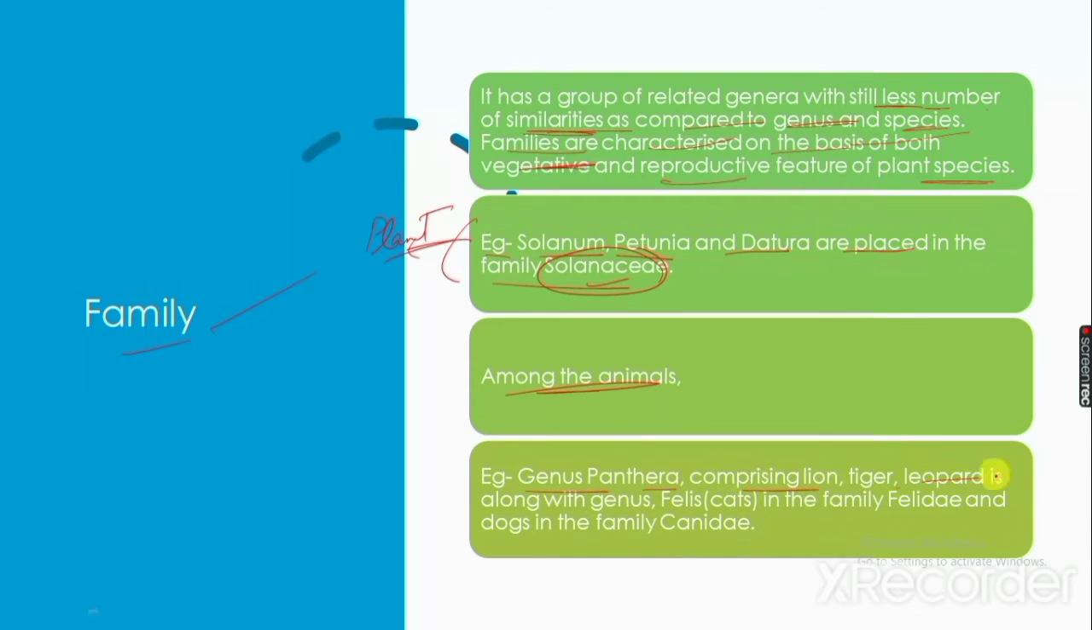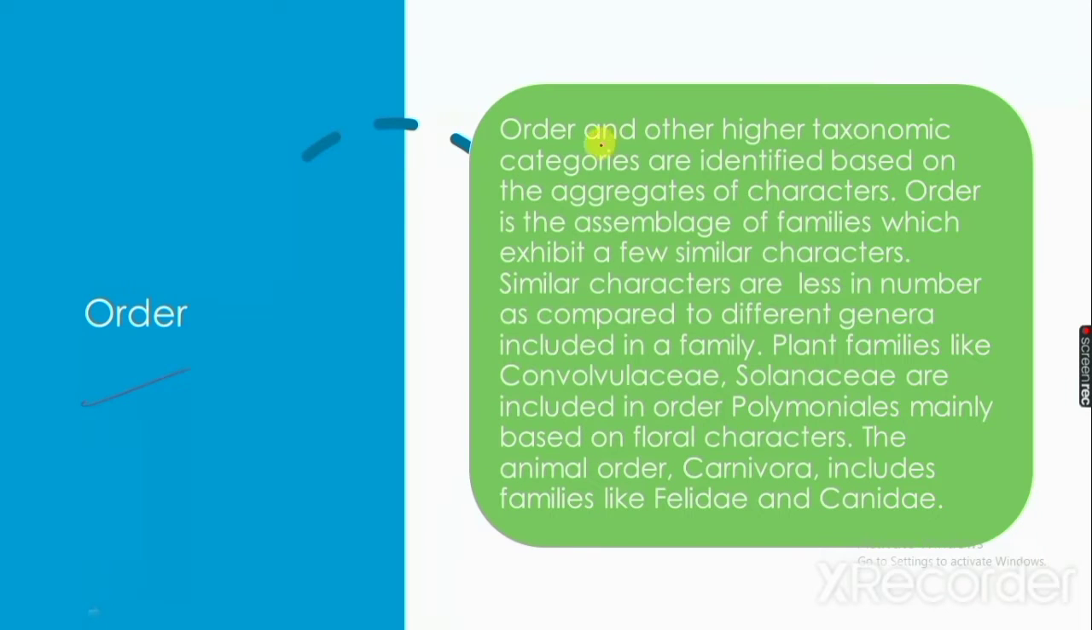Order. Order and other higher taxonomic categories are identified based on the aggregates of characters, meaning a mixture of characters. Order is the assemblage of families which exhibit a few similar characters; the similar characters are fewer in number as compared to different genera included in a family. The similar characters which are fewer in number, included in different families, represent an order.